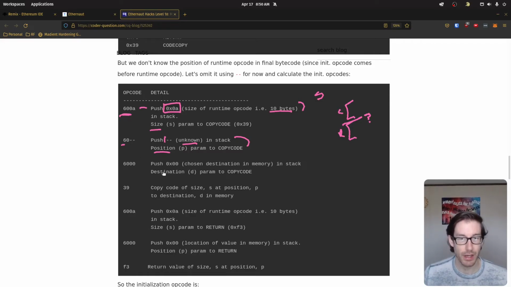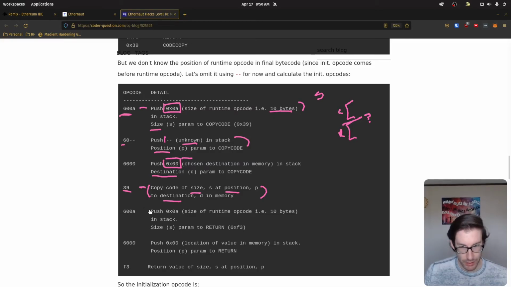So the next thing here is, okay, where do we want to put this runtime code? Where is this going? Where's the destination headed? Well, what we want to do is set it at 0, and we're setting it to 0 because we want it to be the start of our memory and the beginning of that. So we're going to set that to 0 for the start of our memory, so that's the first thing it hits. After that, we have our code copy, and this is the opcode for code copy, and it's going to take everything we've done up here and run through the execution process here. So it's going to take the size, where is it headed, where did it come from, all that stuff.